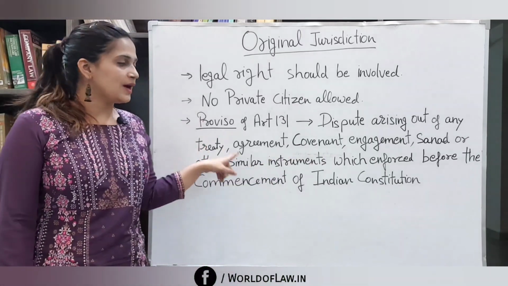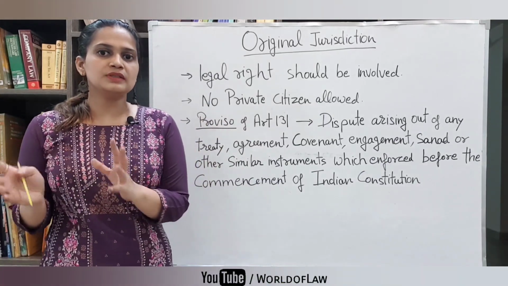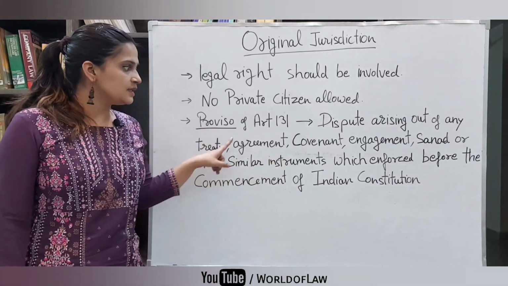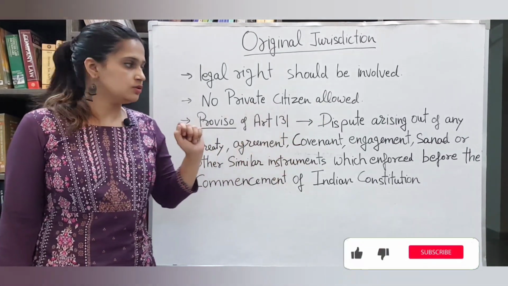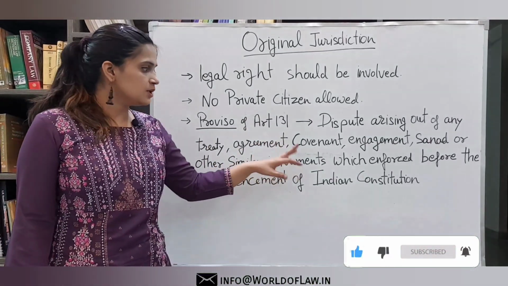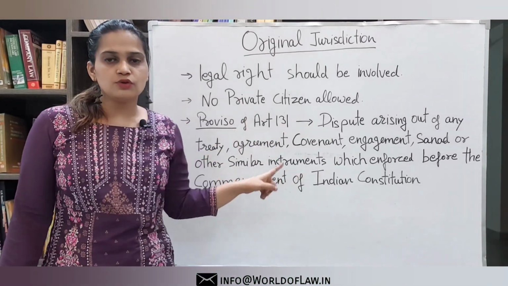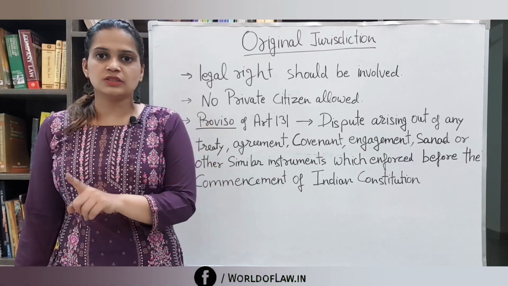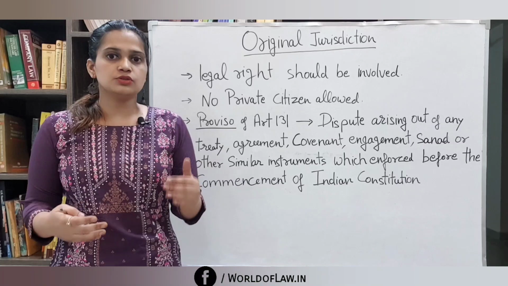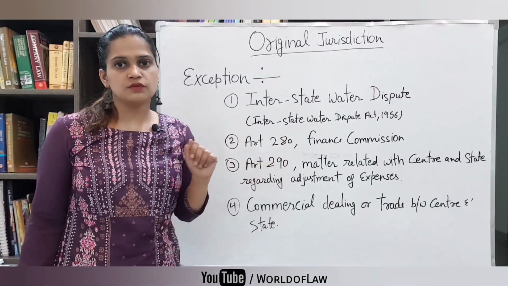And the next is the proviso of Article 131, which tells you something different. That is, if the dispute arises out of any treaty, agreement, covenant, engagement, sanad, or other similar instrument which was enforced before the commencement of the Constitution of India, which is 1950, then the Supreme Court does not have original jurisdiction upon these matters. So these are some exceptions to the original jurisdiction of the Supreme Court.